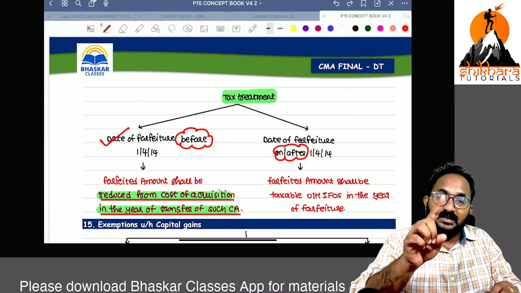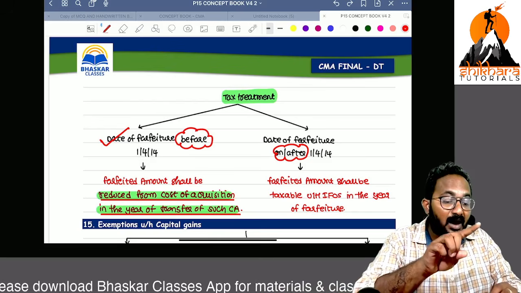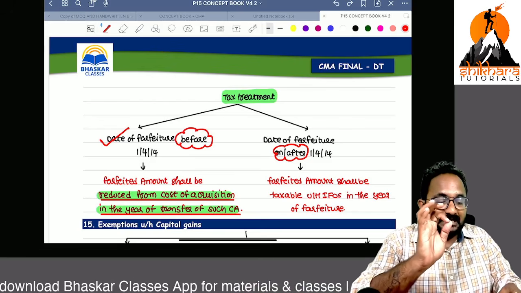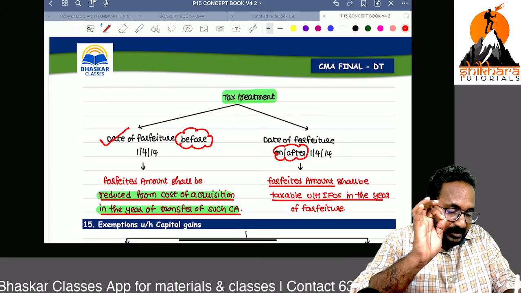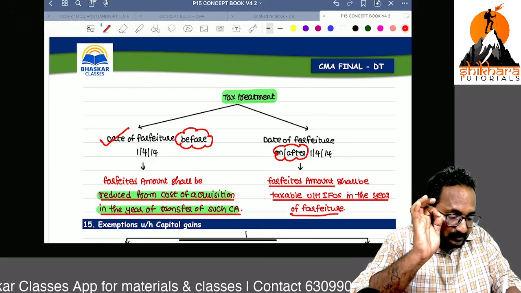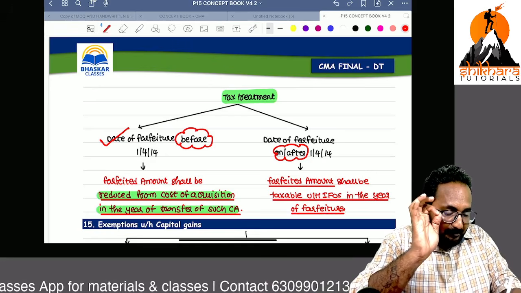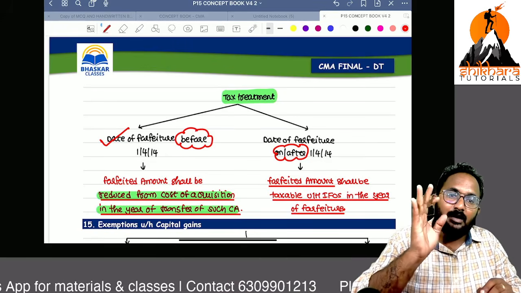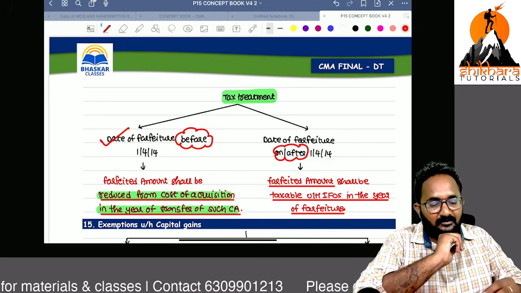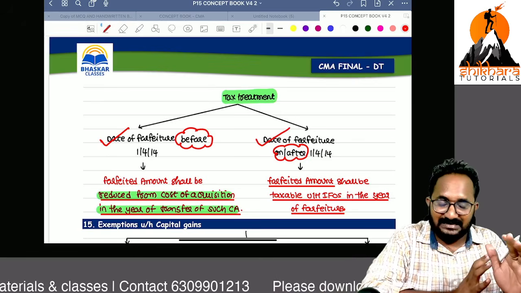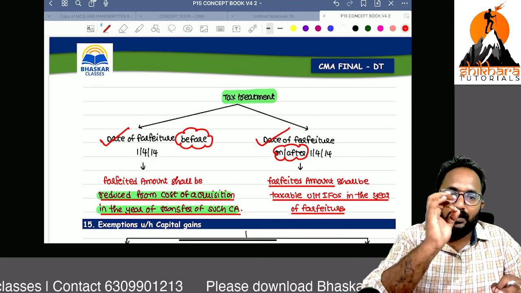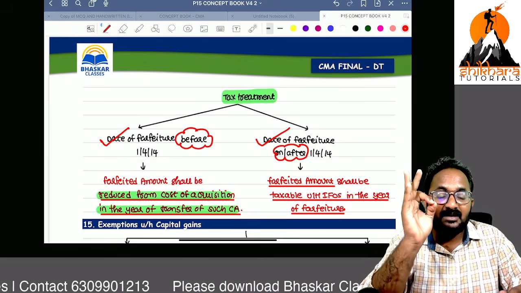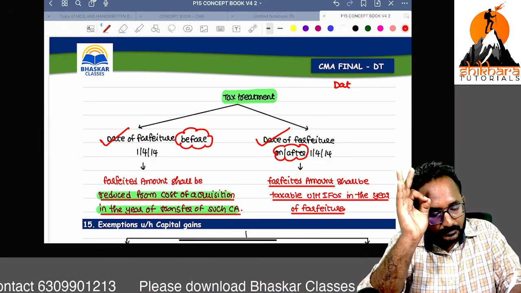Yes, if the forfeiture of an advance money is done on or after this date, then that forfeiture amount is directly taxed under income from other sources in the year of forfeiture. So with the amendment, they have resolved all the loopholes also. In your exam, if this concept, forfeiture of advance money, is given, you have to think about the date of forfeiture.